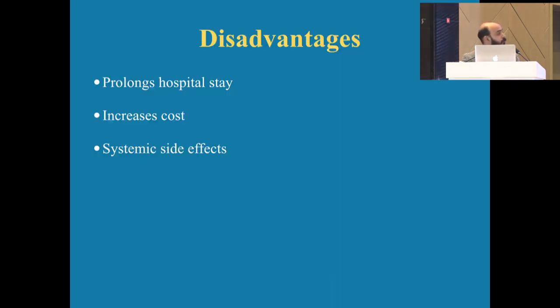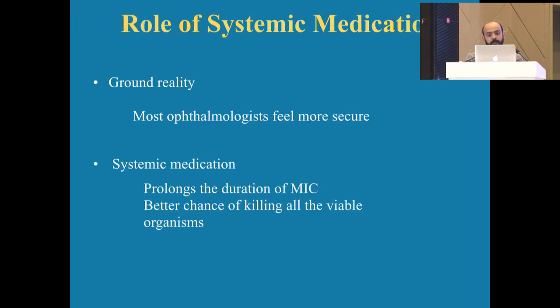Okay, so systemic medications, according to EVS, have certain disadvantages. It prolongs the hospital stay, it increases the cost, and also has certain side effects. However, the ground reality is different, and most ophthalmologists feel more secure using systemic antibiotics. Also, systemic medications prolong the duration of the minimum inhibitory concentration, and we have a better chance of killing all viable organisms.